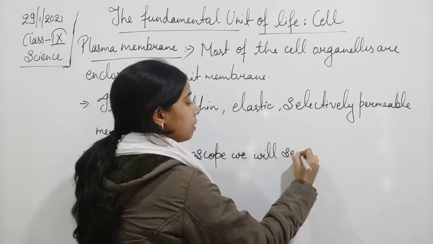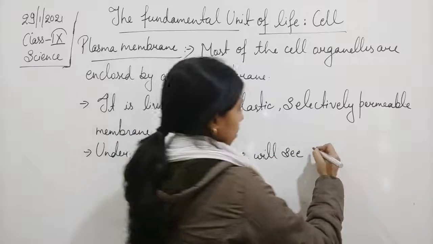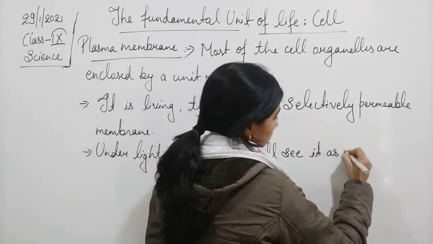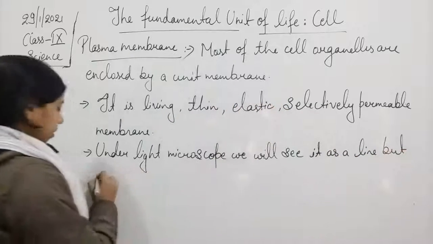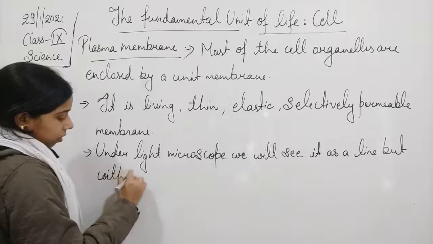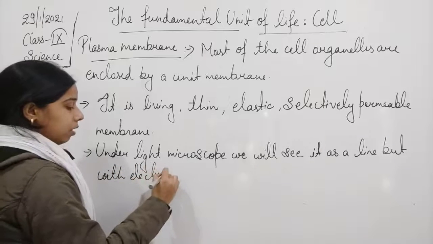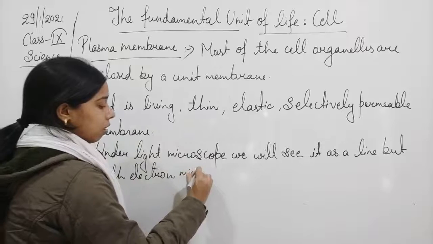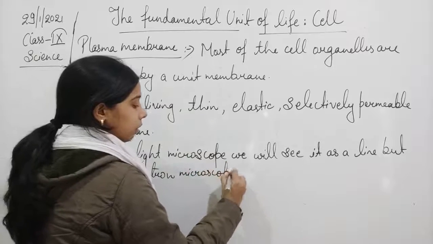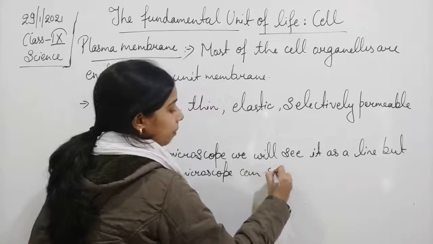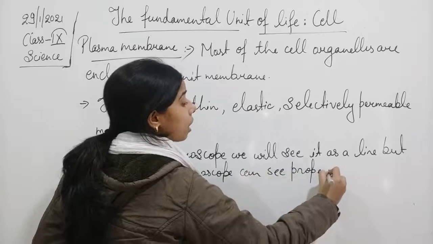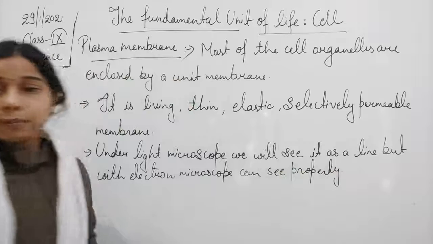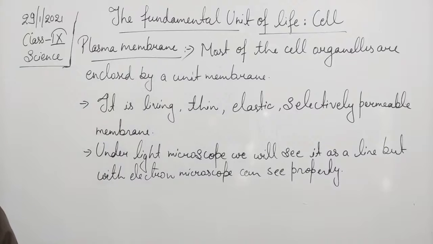We will see it as a line, but with the electron microscope we can see properly, which means we can see the proper structure of the plasma membrane.